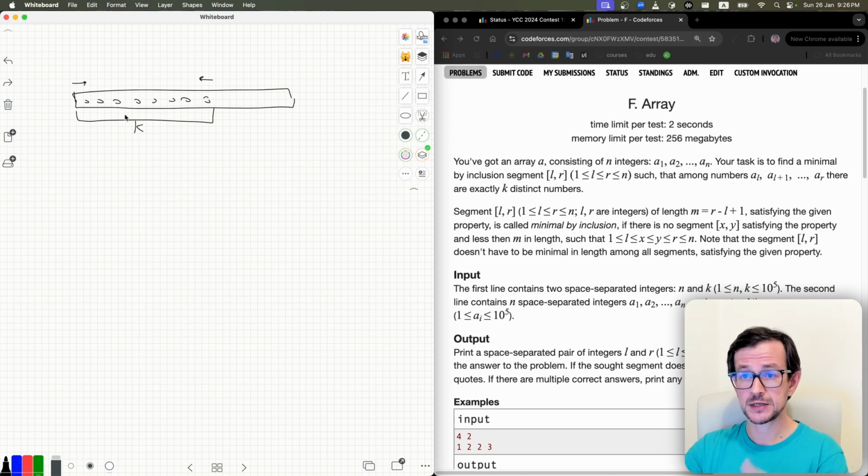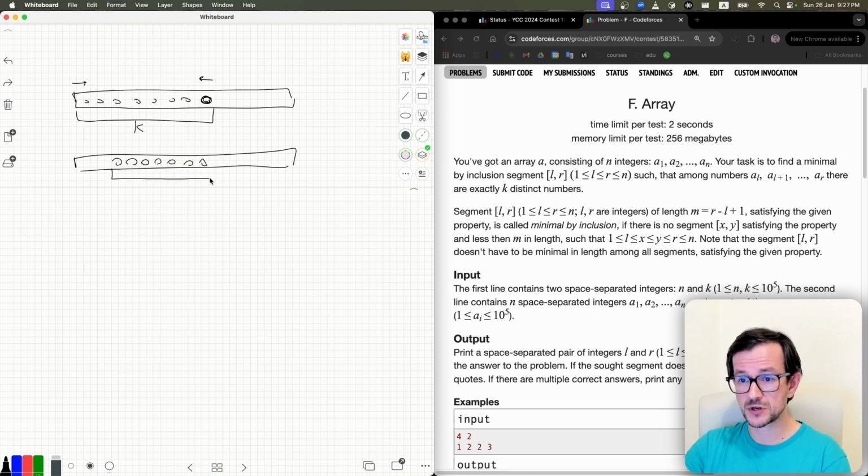So what I'm doing instead, when I go from left to right, I fix the right border. So I know my right border is here. The right border is unmovable, but the left border is movable. Instead of moving the left border, I just start from this right border and go from right to left and add elements, instead of removing elements, until I have, for the first time, k elements. So I first fix the right border, and then go from right to left to fix the left border.